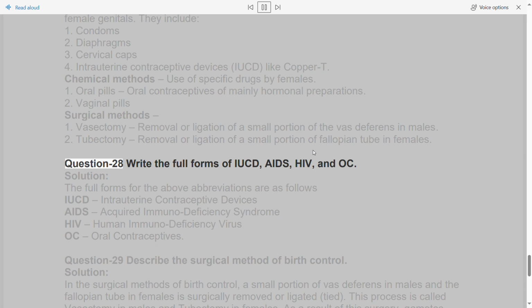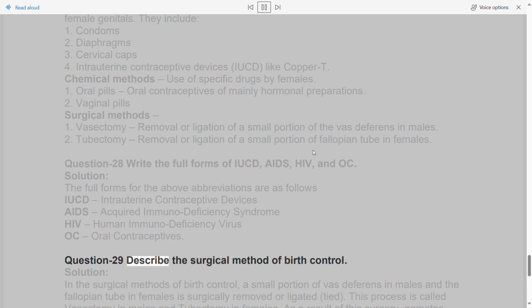Question 28. Write the full forms of IUCD, AIDS, HIV, and OC. Solution. The full forms for the above abbreviations are as follows: IUCD, intrauterine contraceptive devices; AIDS, acquired immunodeficiency syndrome; HIV, human immunodeficiency virus; OC, oral contraceptives.